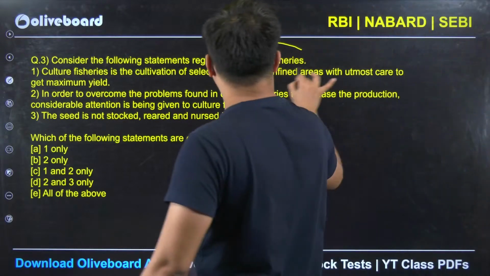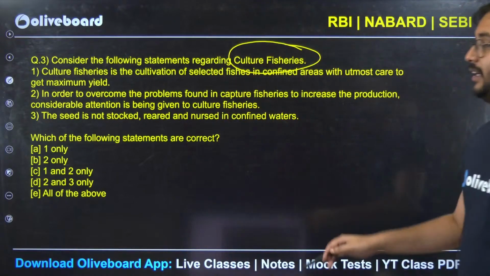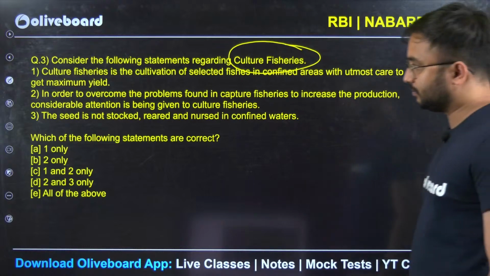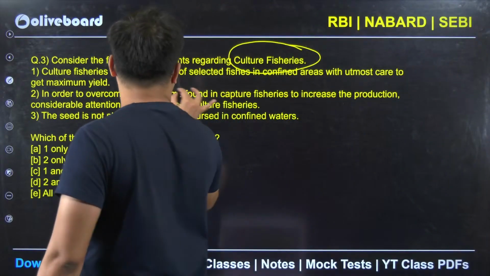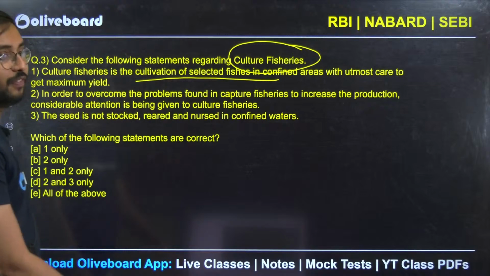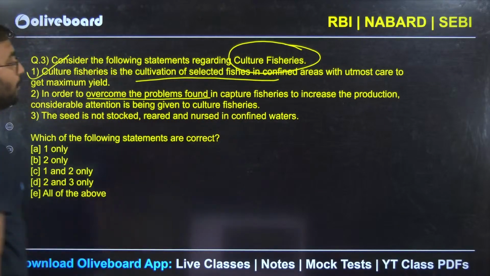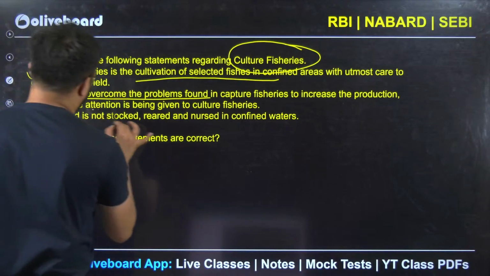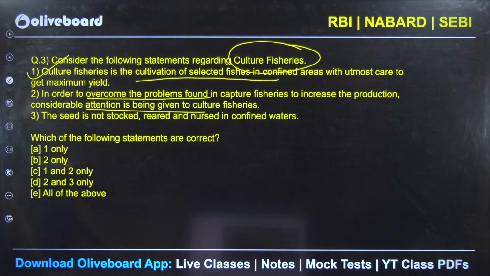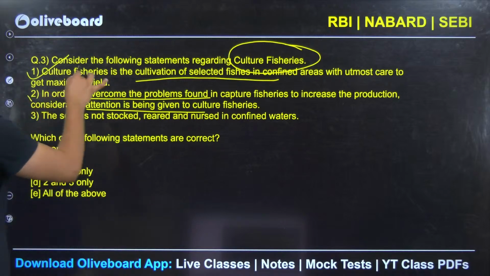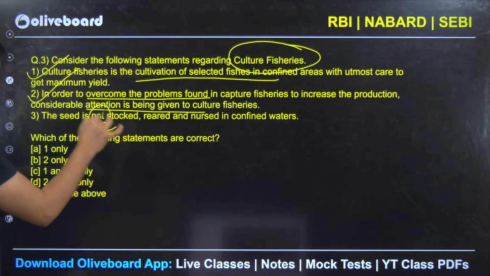Consider the following questions associated with culture fisheries and find the correct statement. Culture fisheries is cultivation of selected fish in confined area with utmost care. Correct. In order to overcome problems found in capture fisheries, it is to increase the production and giving considerable attention to the given culture fisheries. Correct. The seed is not stocked.